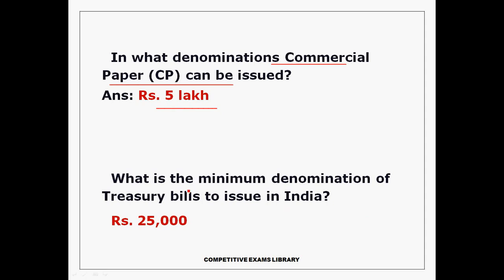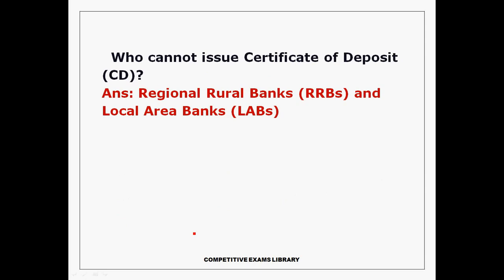What is the minimum denomination of treasury bills issued in India? Treasury bills are government security bills. They are issued in multiples of 20,000. Minimum 20,000 or multiples of 20,000.